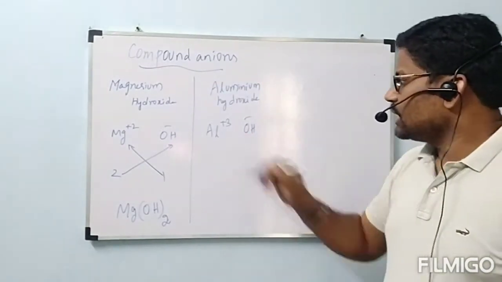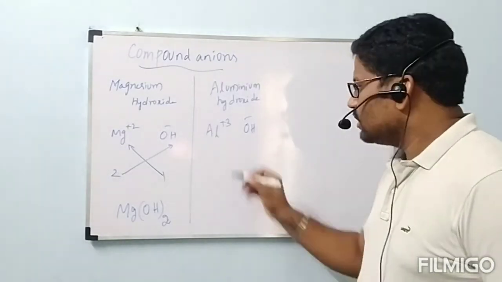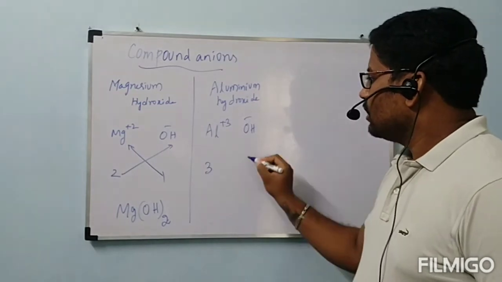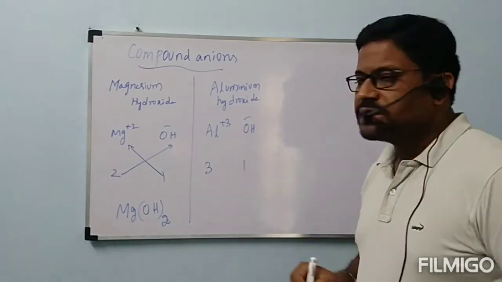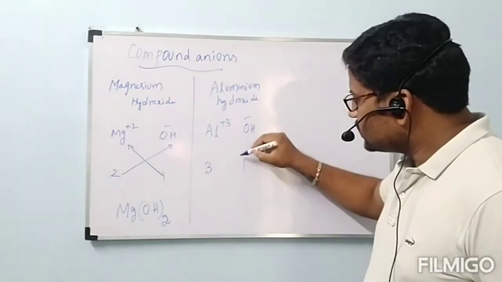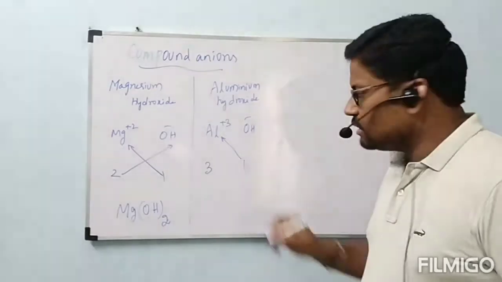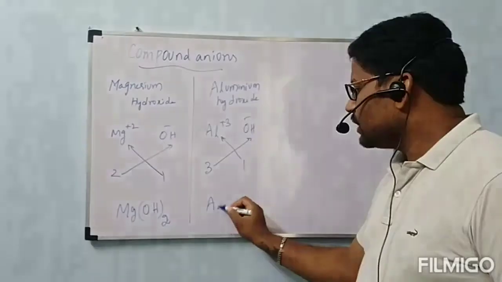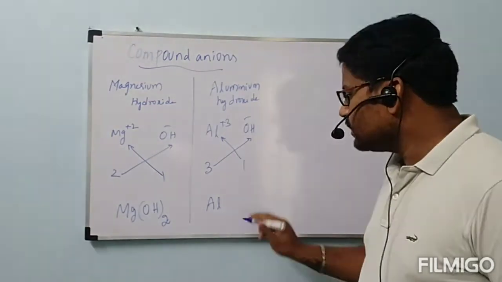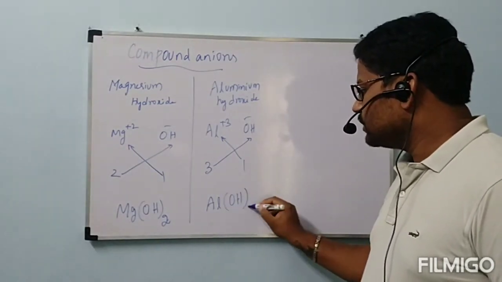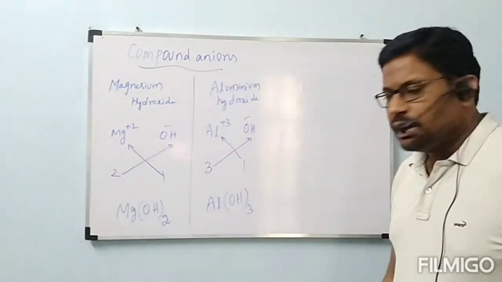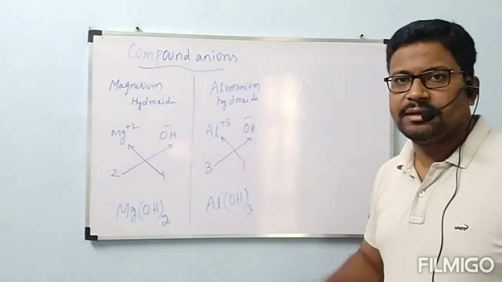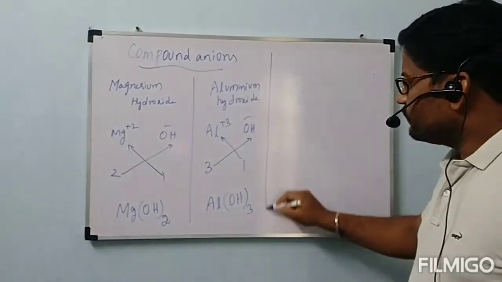Okay, now Al plus 3 and OH minus. What is the numerical value present on aluminum? That is 3. On OH minus, the numerical value is 1. Now this 1 will be the subscript of aluminum and 3 will be the subscript of OH. Then it will become Al1, the 1 no need to write, OH whole bracket thrice: Al(OH)3. This is the formula of aluminum hydroxide. Like this we can write.